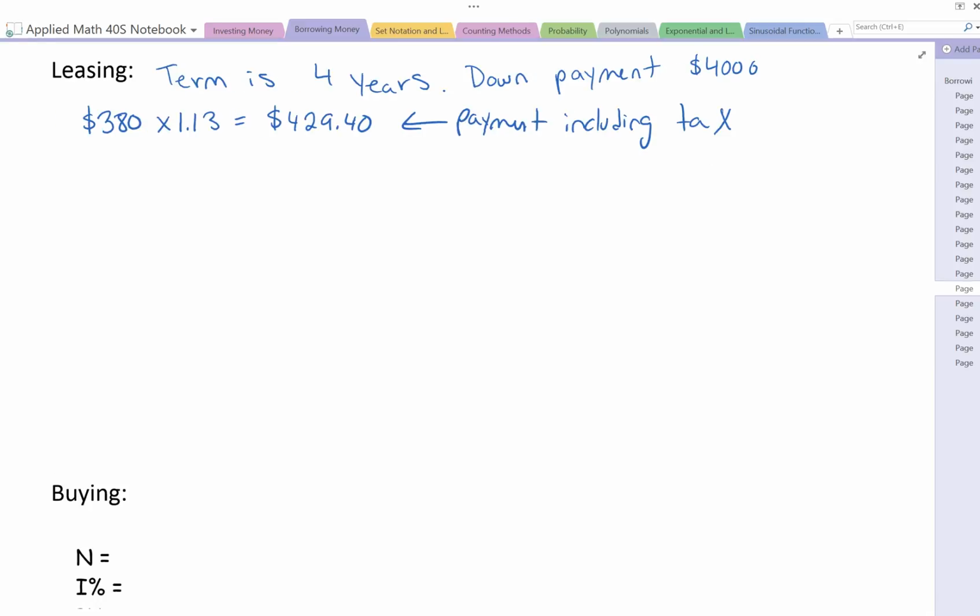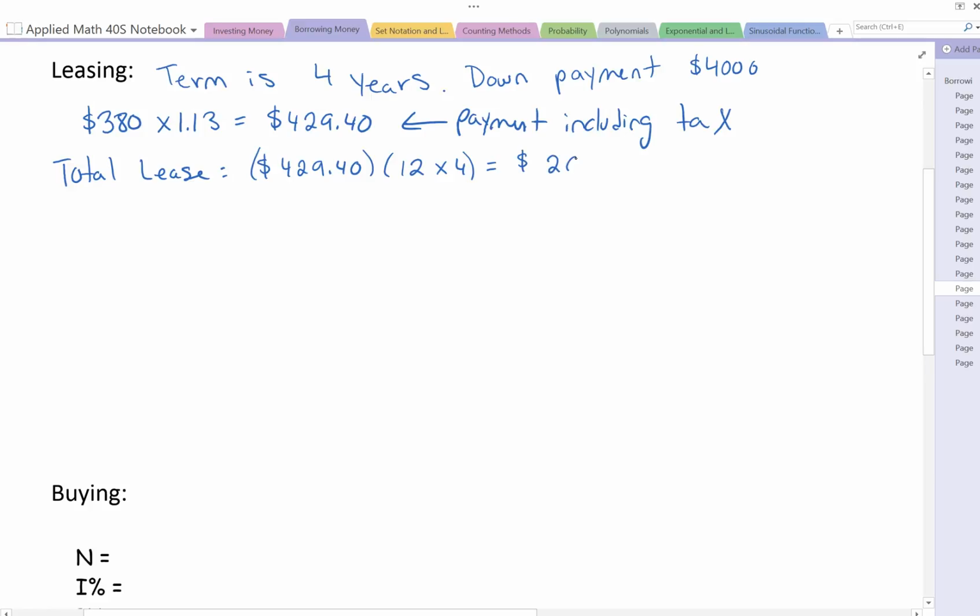Now, this is monthly. So our total lease cost would be that $429.40 times the 12 months times the 4 years. And that would give us $20,611.20. That number makes sense.